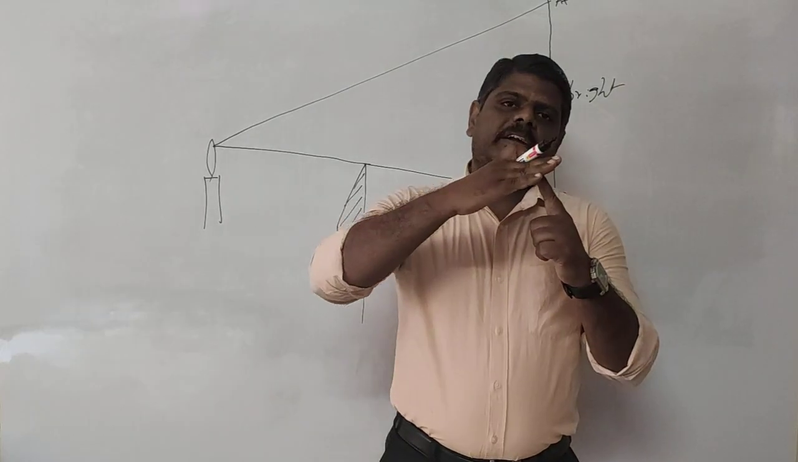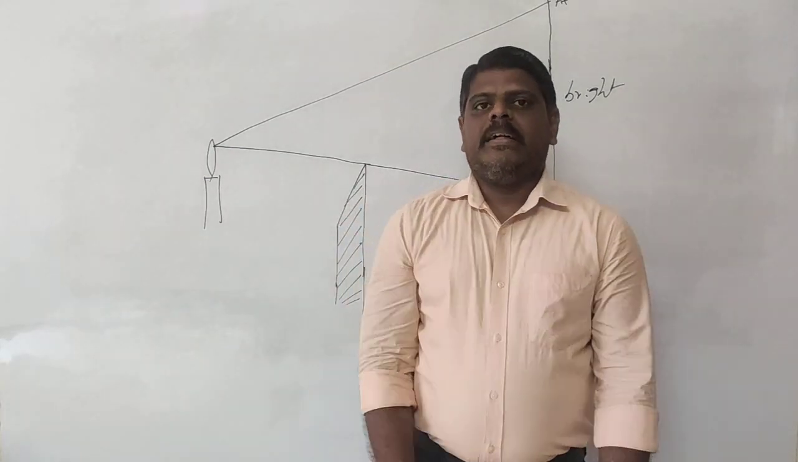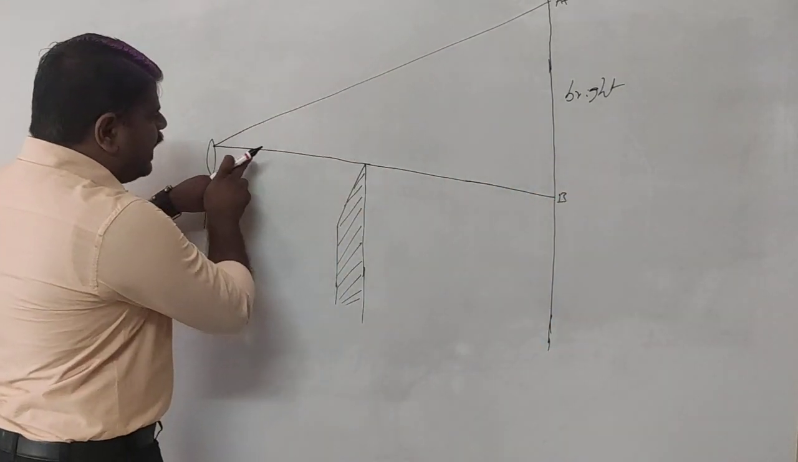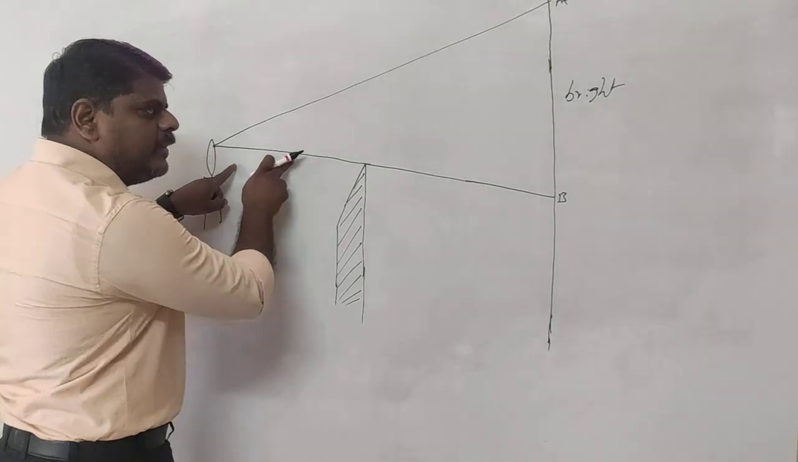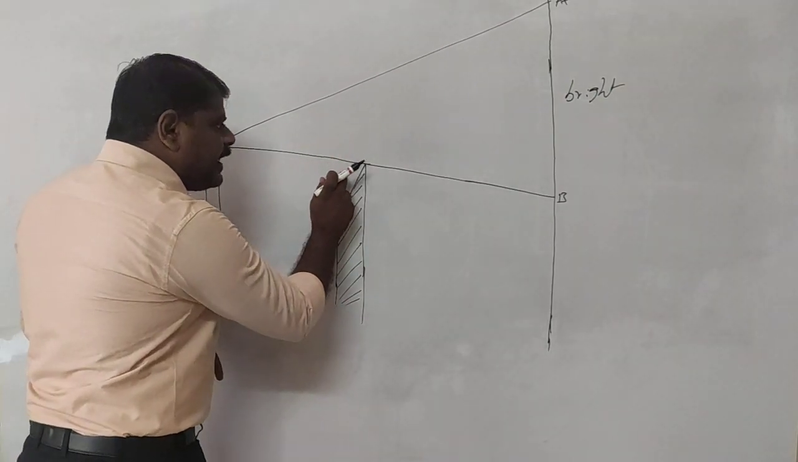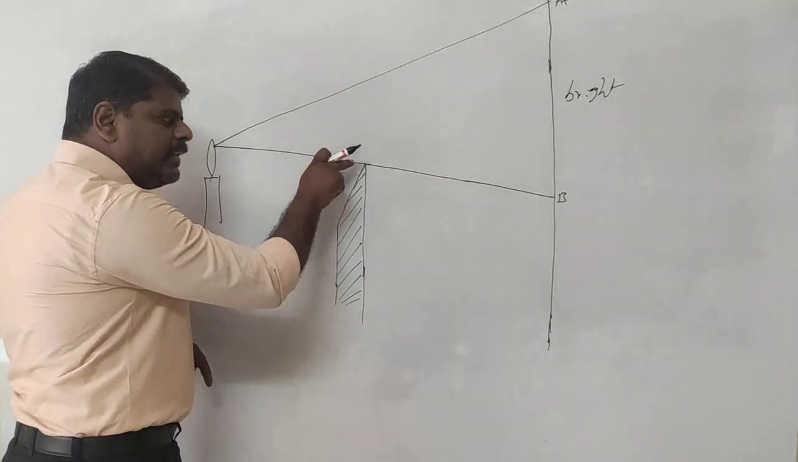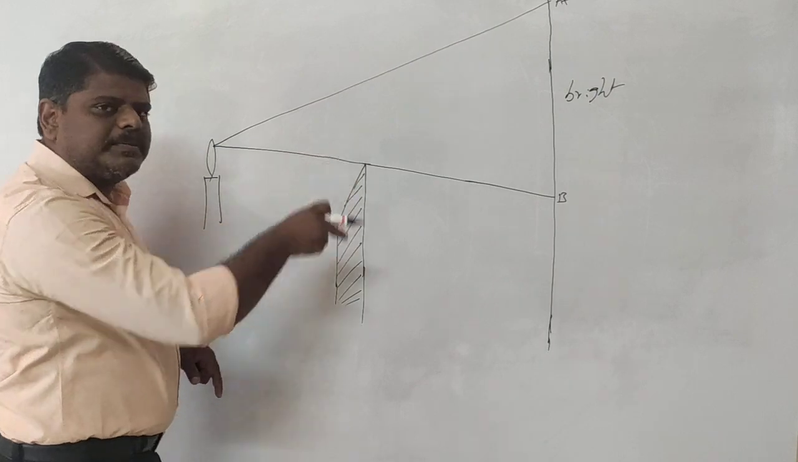The direction of the ray of light will change, or the ray of light will bend towards the obstacle. What happens here? Whenever the ray of light is traveling and there is no obstacle, it will travel in the rectilinear propagation direction. But whenever an obstacle comes, what happens immediately? Whenever the ray of light interacts with the obstacle, it will bend towards the obstacle.